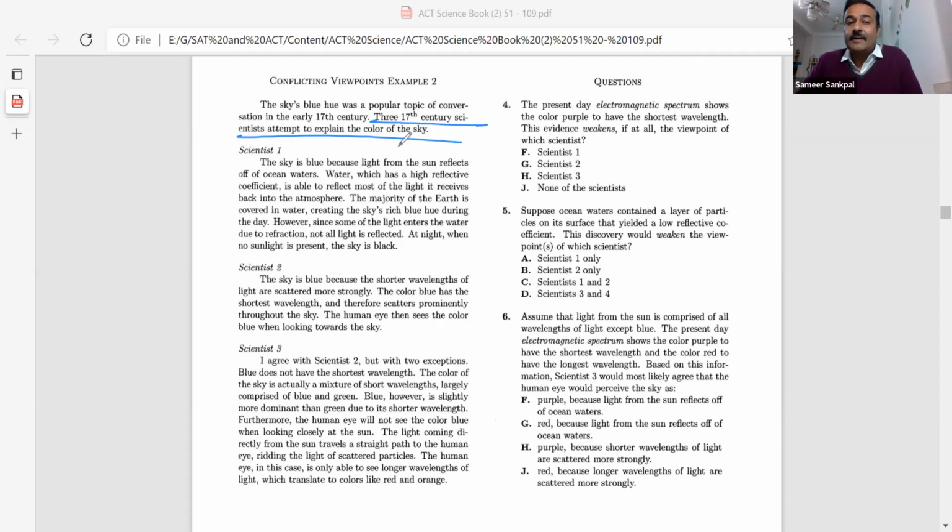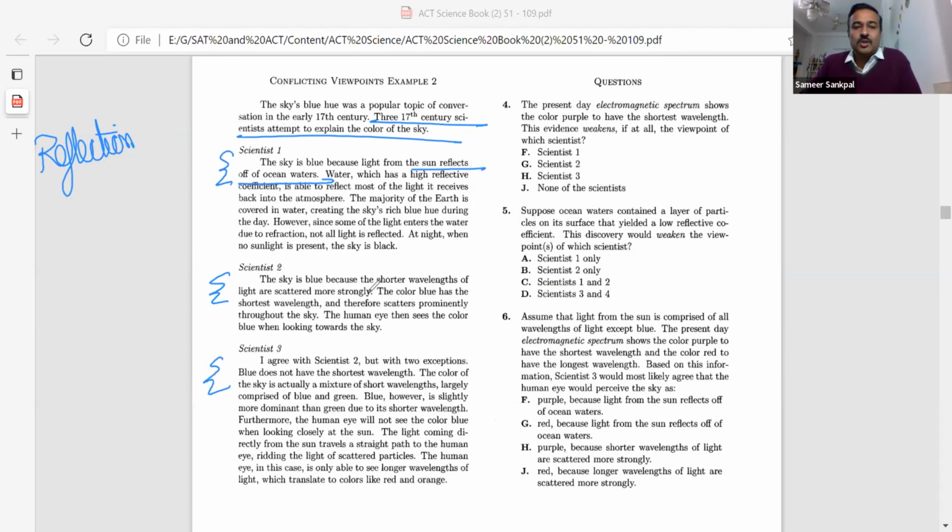This is the color of the sky. And look at the first 1 or 2 lines of the introduction passage. The sky is blue because light from the sun reflects off of the ocean waters. So this is the viewpoint. Just read the first 1 or 2 lines, that is sufficient. So from here, I get to know the reflection is important.